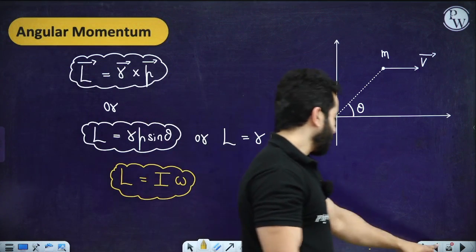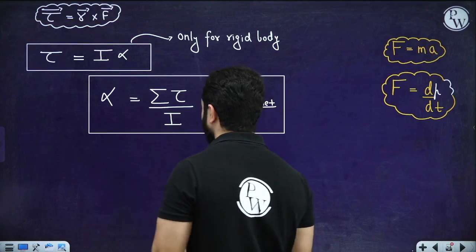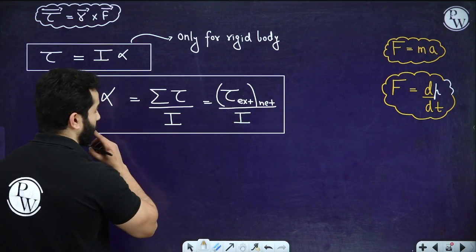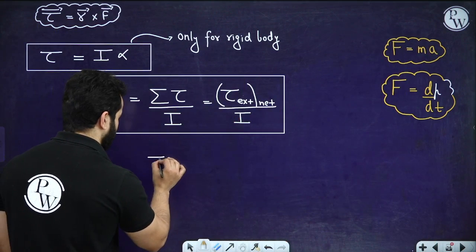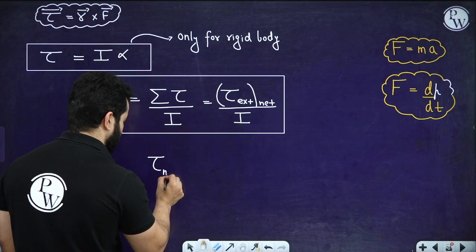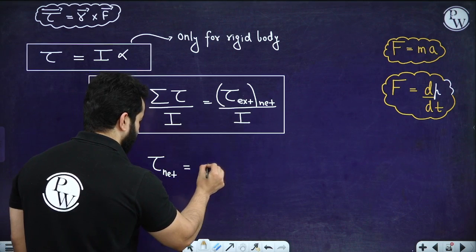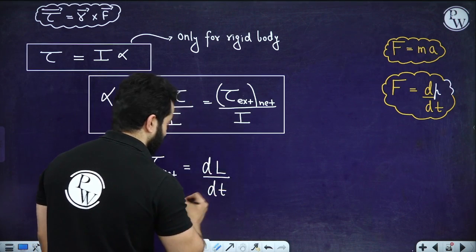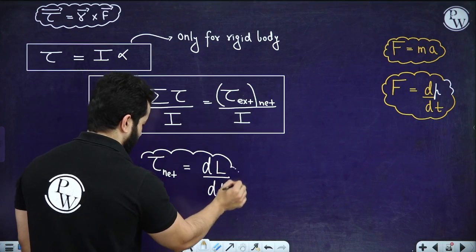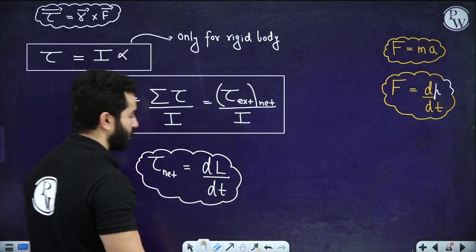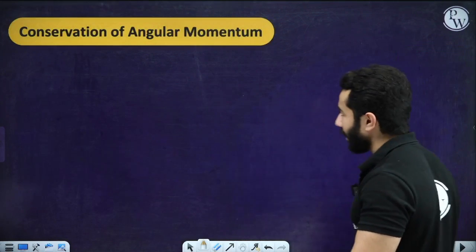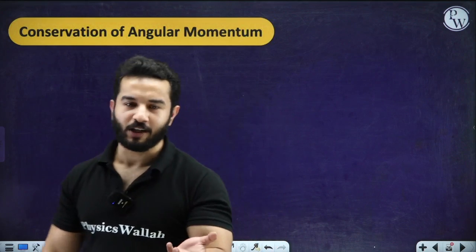Again, if you are going to talk about torque, you can rewrite this as net external torque equals the rate of change in angular momentum. Very important formula, because we are going to use it in conservation of angular momentum, again similar to conservation of linear momentum.